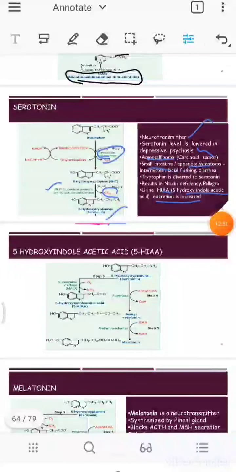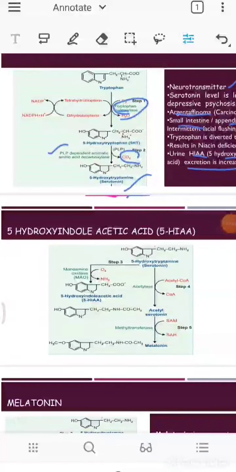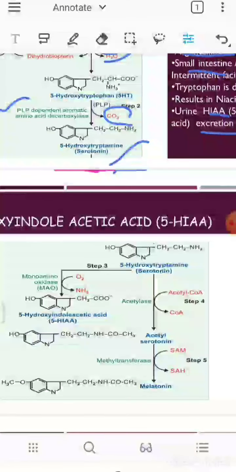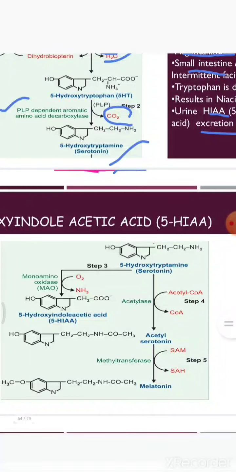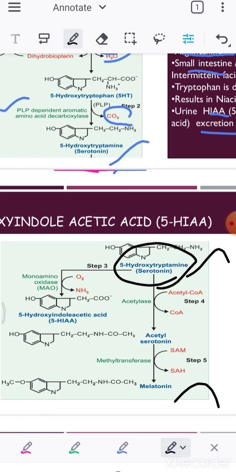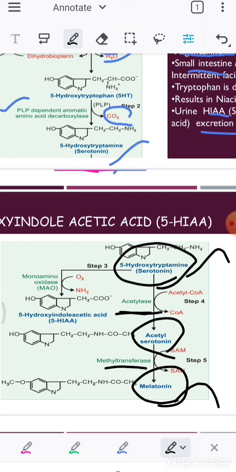Okay, so this is serotonin. And when we have our serotonin, the serotonin is going to form melatonin. Only from serotonin will melatonin form. The serotonin will be converted into N-acetylserotonin with the help of an acetylase enzyme, and then a methyl group is transferred, which forms the melatonin. So this is how the reaction takes place.